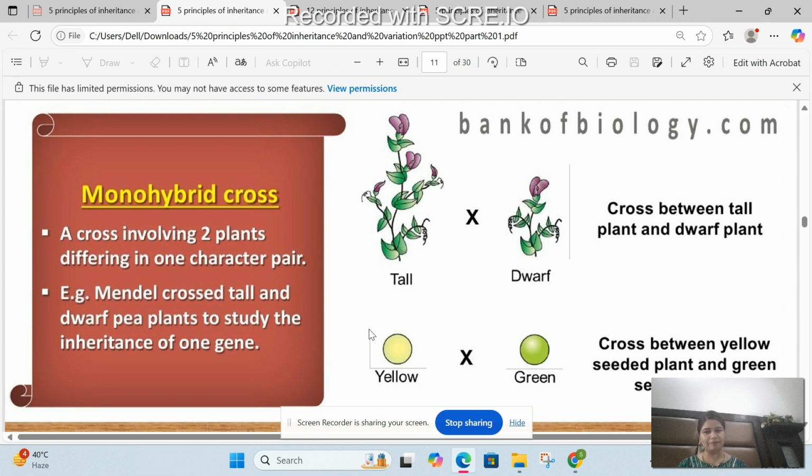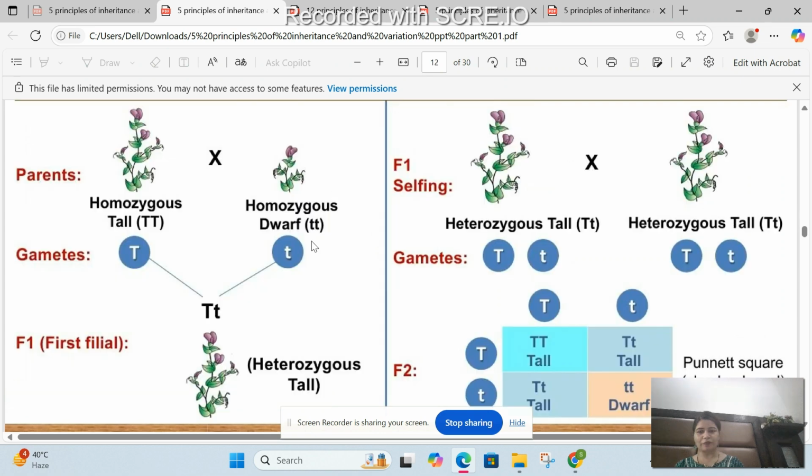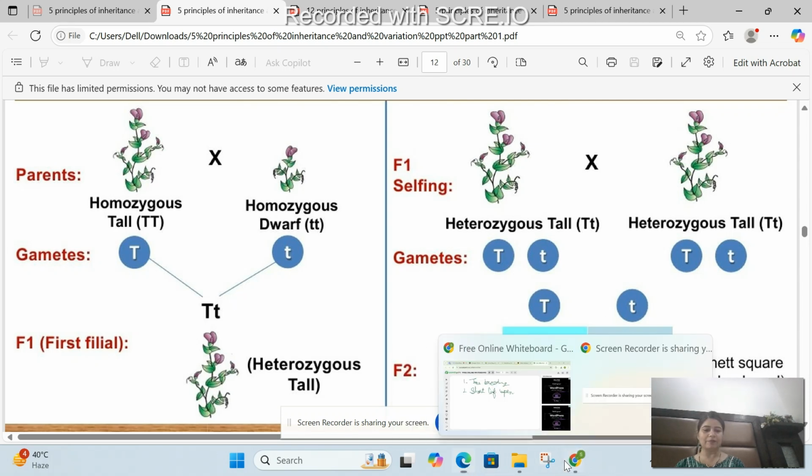Suppose this is the tall plant, and that's the dwarf plant. So if we cross this plant, there will be separation of gametes, which is the second law of inheritance, and then the F1 generation, which is also called the filial generation. Let me show that here.